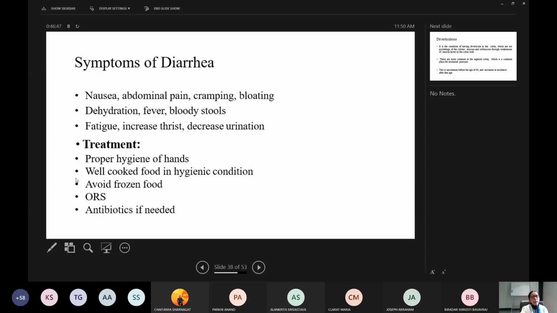Treatment is proper hygiene of the hands, well cooked food in hygienic condition, avoiding frozen food, oral ORS, then antibiotics if needed. Oral rehydration sachet therapy is a very important treatment. Almost all of you might have tasted this also. Whenever there is profuse diarrhea for 1 day, it is recommended to start this ORS, especially in a newborn. Newborn dehydration is more dangerous than in adults. So immediately I have to start with the oral rehydration therapy.